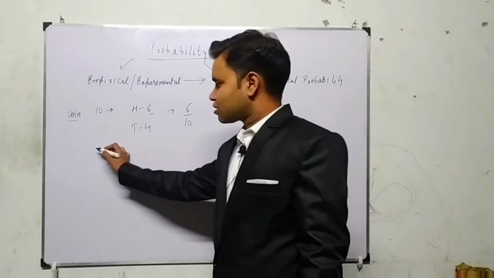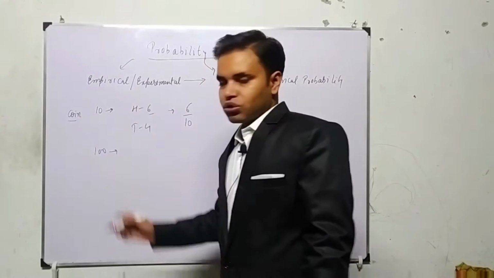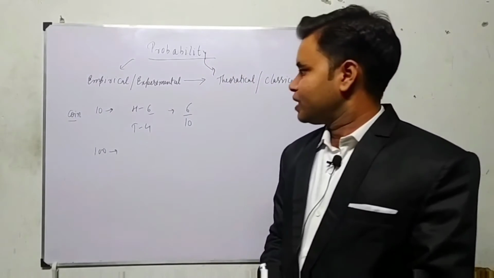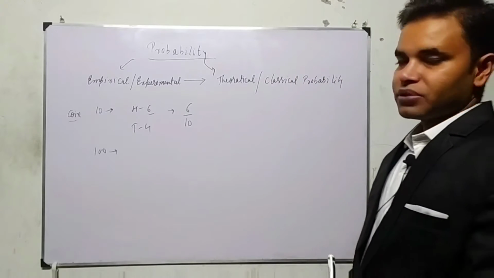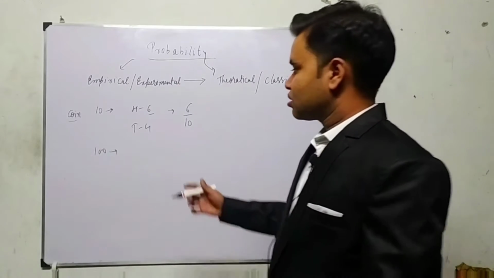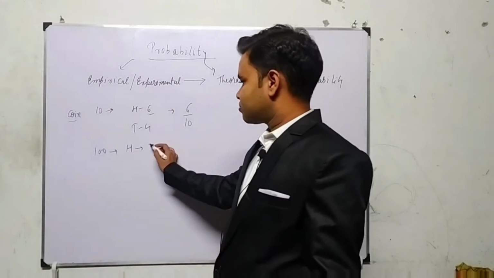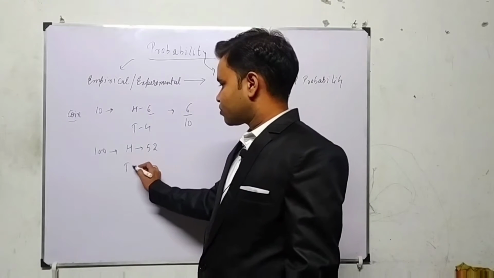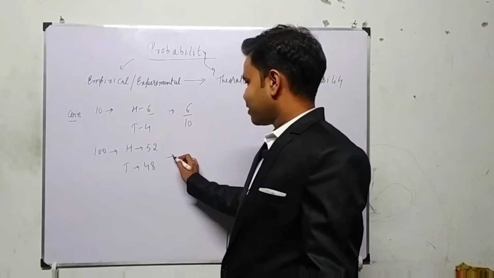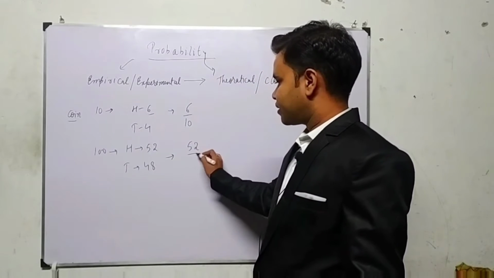If I tell you to toss it 100 times and tell me the probability of getting head, meaning I am asking how many times head came, suppose someone says, sir, it came 52 times and tail 48 times, so again he will divide 52 upon 100.